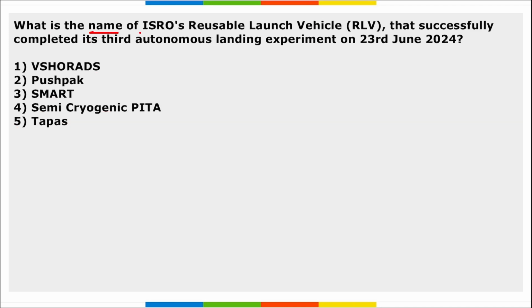Next, what is the name of ISRO's reusable launch vehicle that successfully completed its third autonomous landing experiment on 23rd of June 2024? So it is Pushpak, right? Pushpak is the name of ISRO's reusable launch vehicle that completed the third autonomous landing experiment on 23rd of June.